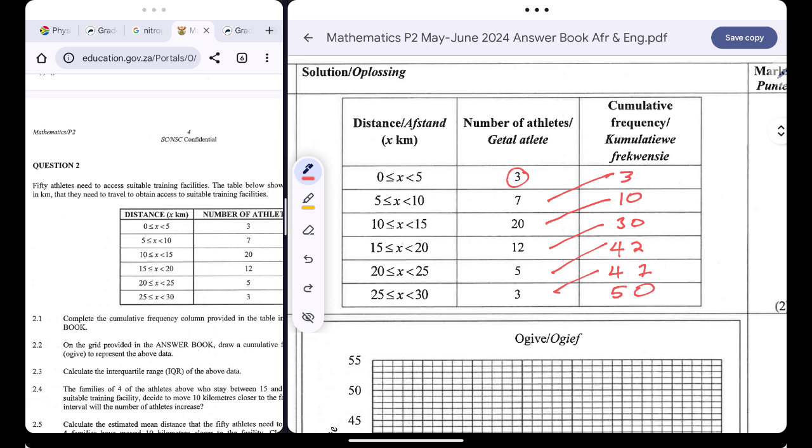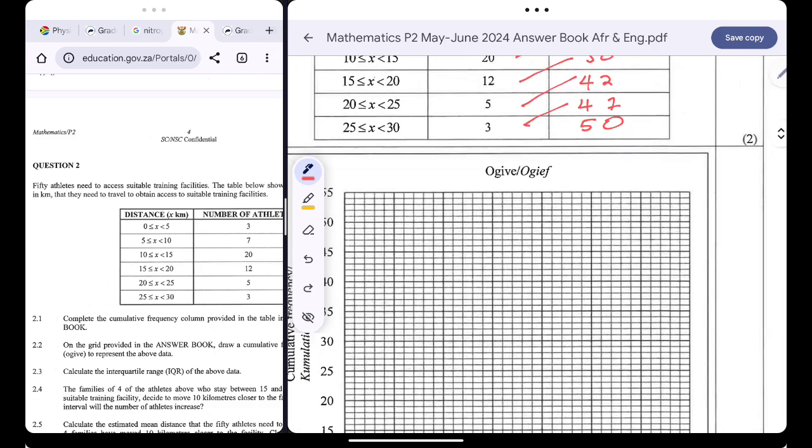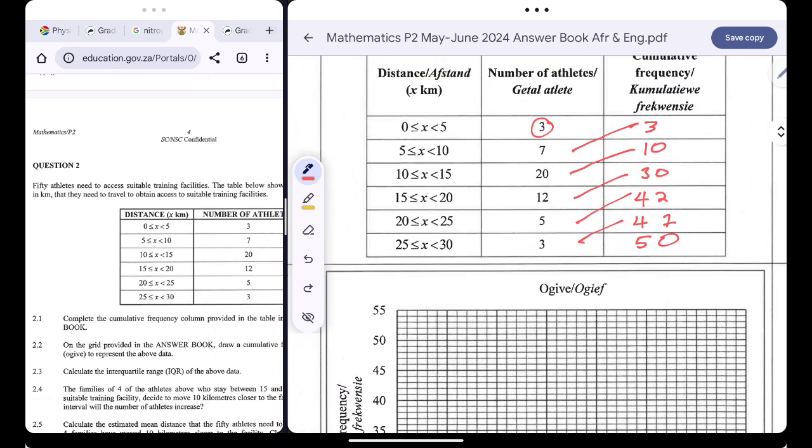Then on the second question, they want us to draw a cumulative frequency diagram on the grid. Please note that for the cumulative frequency diagram, this over here is regarded as an x value, and the cumulative frequency is the corresponding y value. So we have 10 and 10 as a complete point. 15 and 30 is a complete point. 20 and 42 is our complete point. Then we have 25 and 47. 30 and 50 is our complete point.